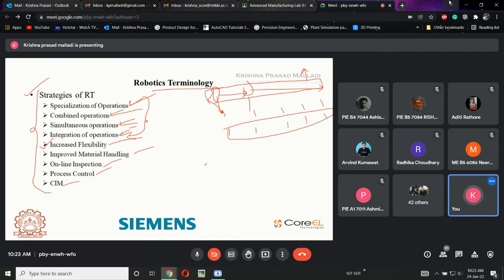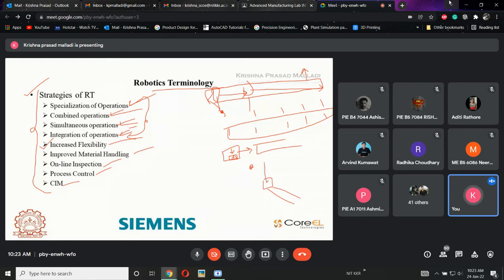Increased flexibility. If I'm using a robot, instead of directly fixing the part to a CNC machine, I need to fix this part over this location and do some application over here. Once it is done, it will enter the conveyor. Now I will try to improvise this. The improvisation is that the robot picks the part directly, holding the component from the base like this.